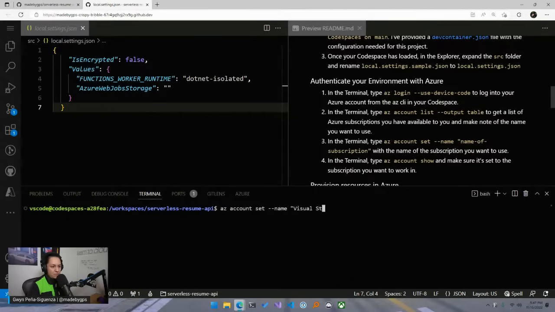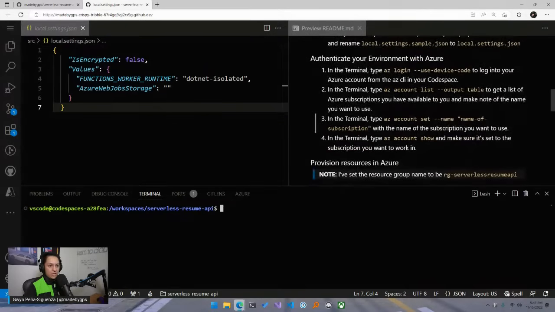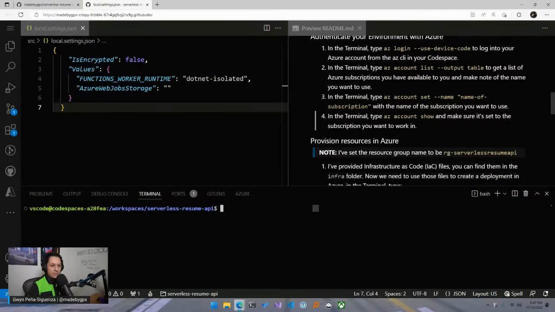Mine is Visual Studio Enterprise. I think it's like subscription. Fantastic. And then you can verify with az account show, just to make sure it returns the details of the subscription you want to be working with. Okay, fantastic.